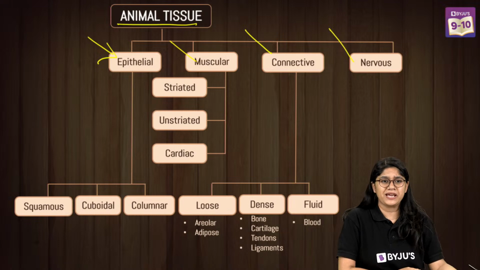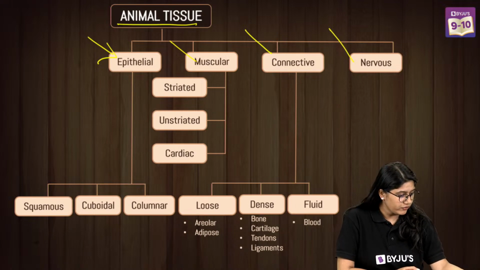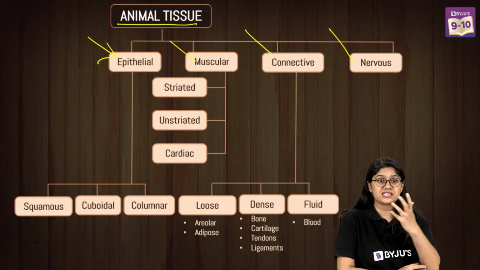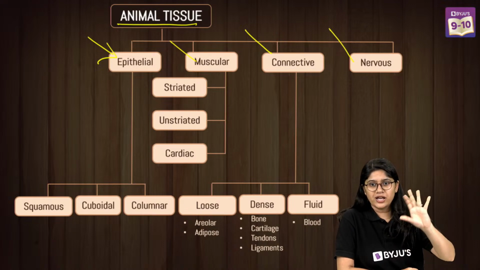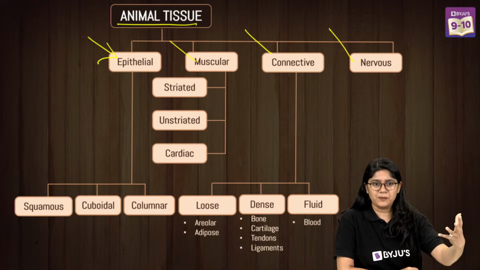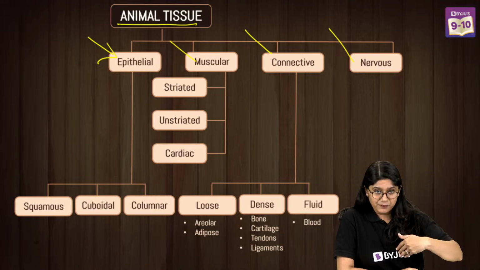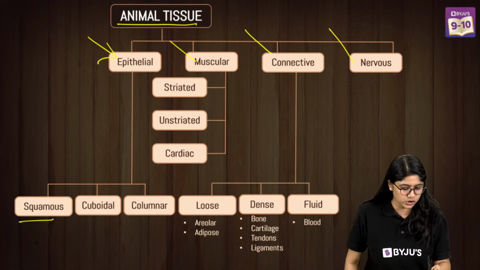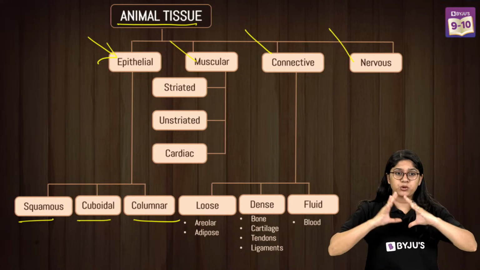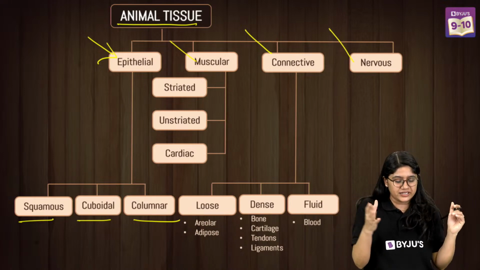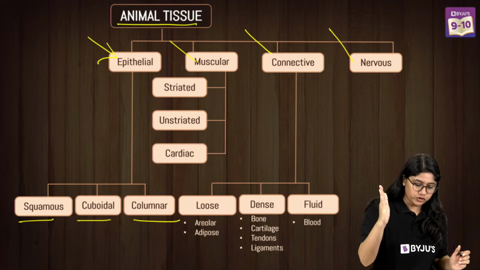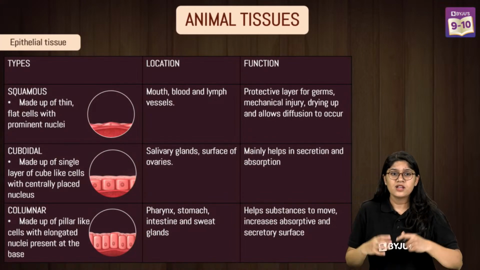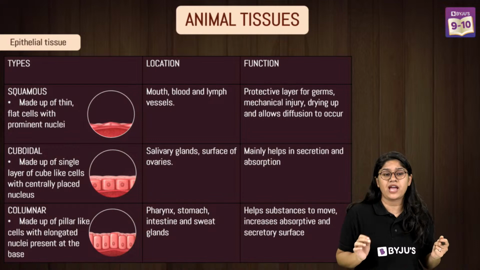Very good. Yes, epithelial will be helping in the protection. Like we have in plants epidermis, endodermis, hypodermis, all of which belong to the plant part. When we discuss the epidermis, you will be learning that in your higher class. But the epithelial tissue has squamous, cuboidal and columnar. From a very broad outlook, we have these three categories. And the main role of this is to provide protection to the body and the different organs that we have in our body.